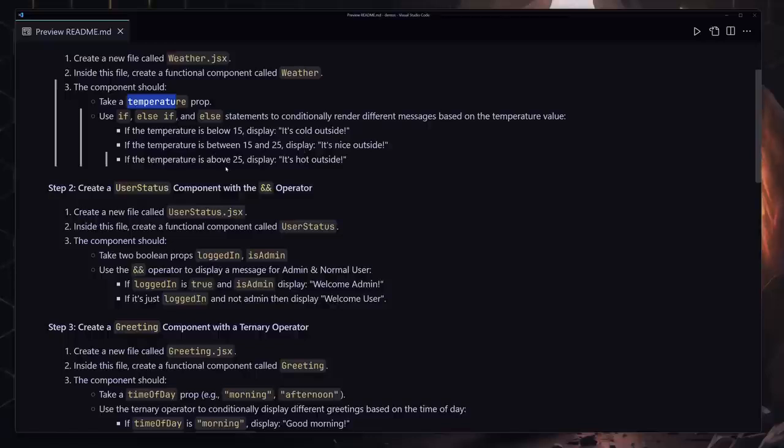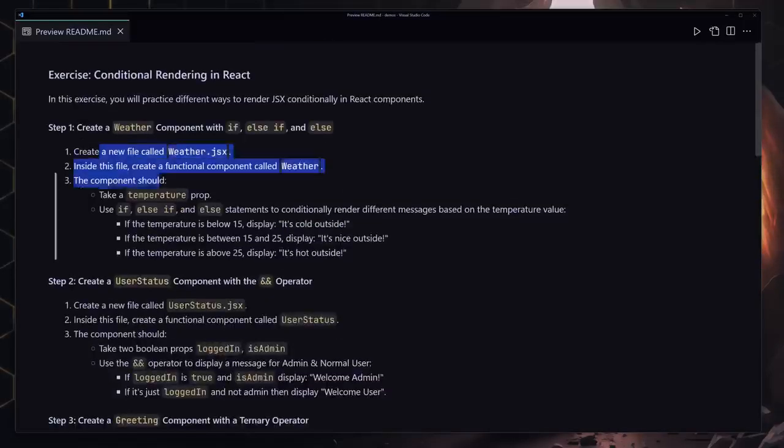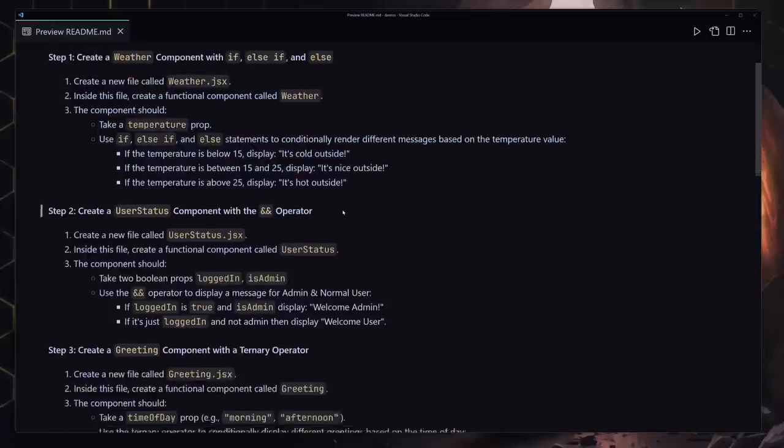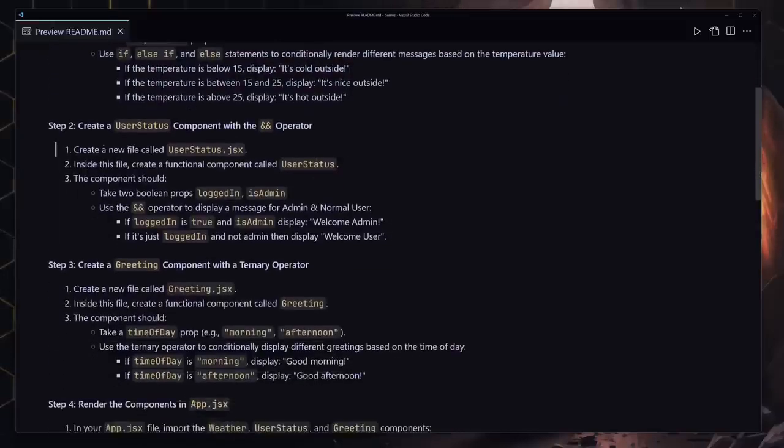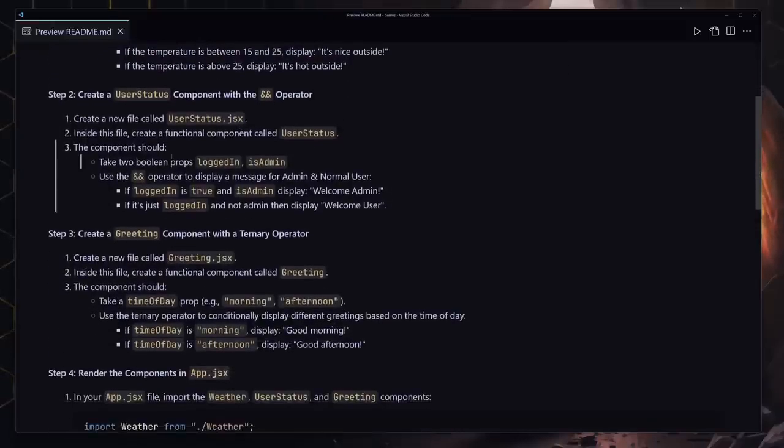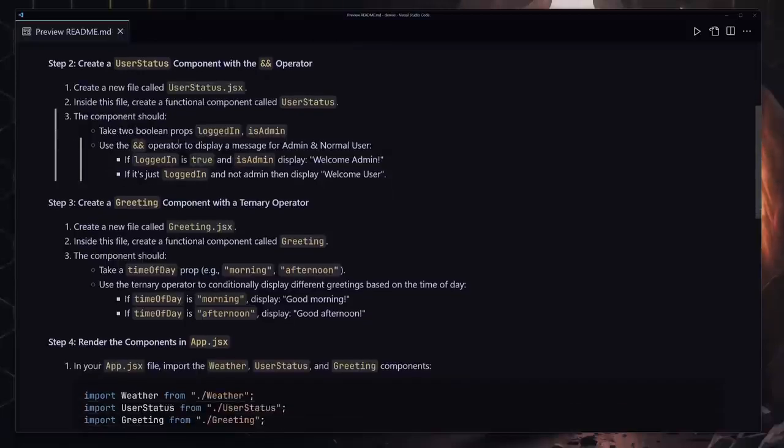And if the temperature is above 25, then display like it's hot outside. So that's going to be the first portion of this challenge. Now the second challenge that we have to do is create a user status component, and inside that component it will also take two boolean props. The first one will be logged in, and the second one will be is admin. So use the AND operator to display the message for admin and also for the normal user as well.